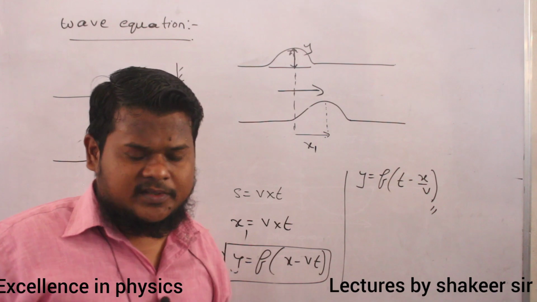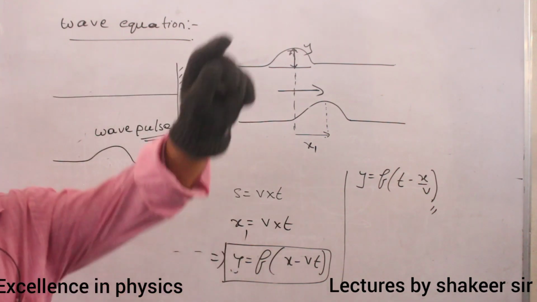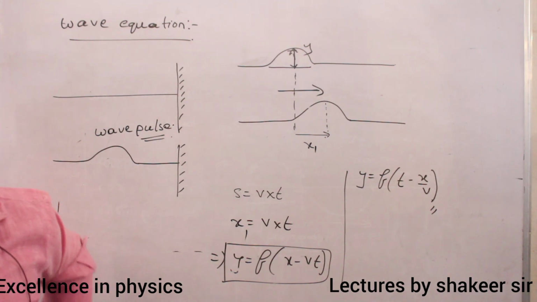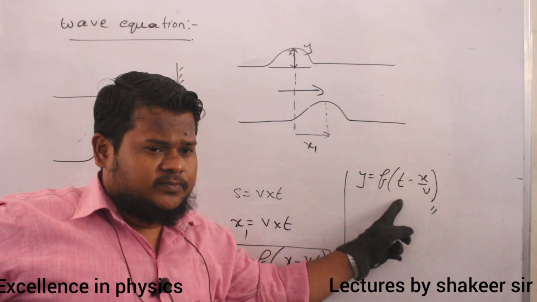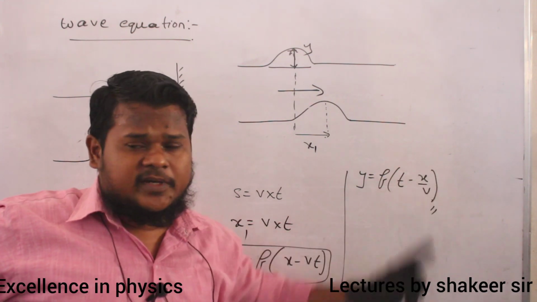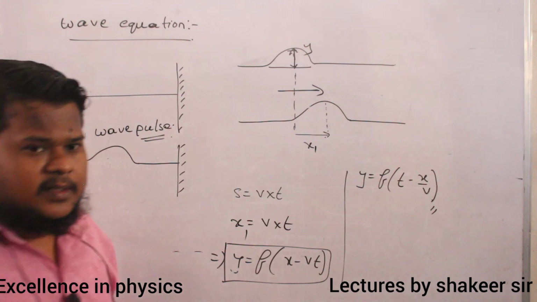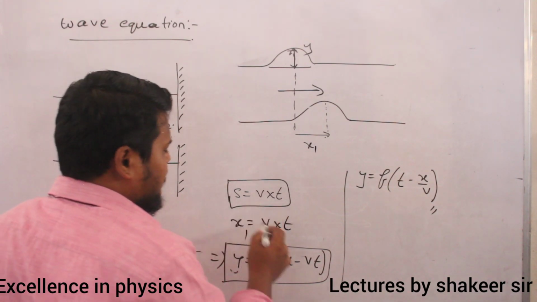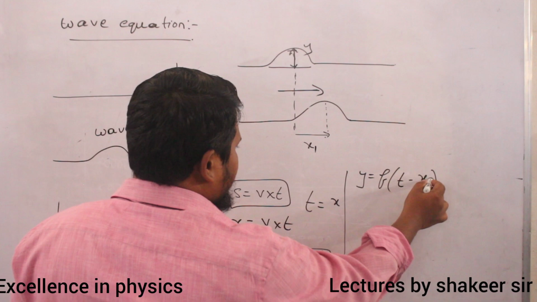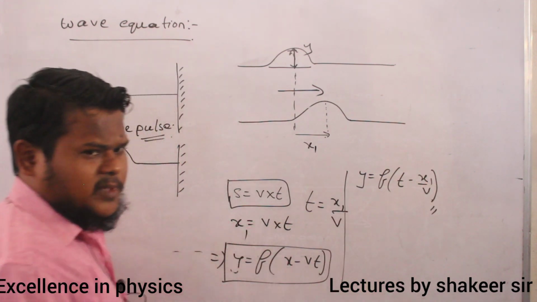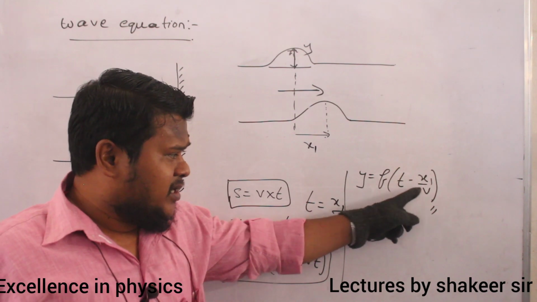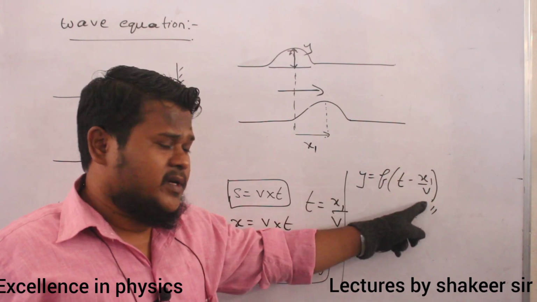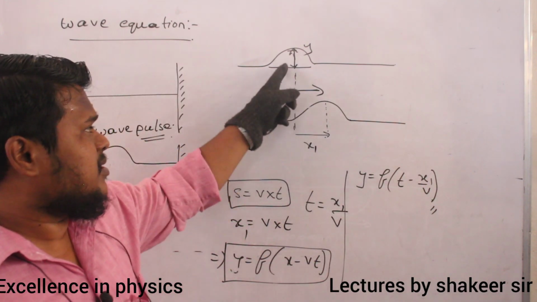Clear, ma? How can you define this one? y is a function of t and x both, no? Up to here it is clear. Why have I written t minus x by v? Displacement is equal to velocity into time, no? So time is equal to displacement divided by velocity. It means before a time of t is equal to x1 by v, this wave was exactly having the shape of this wave, no?